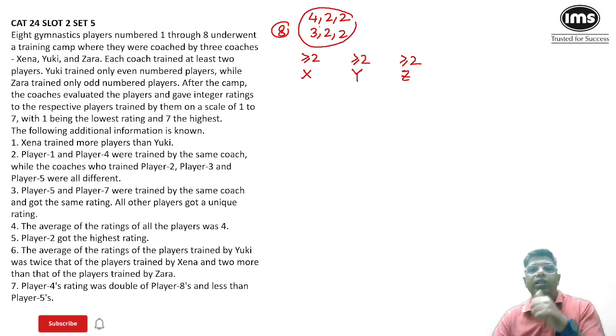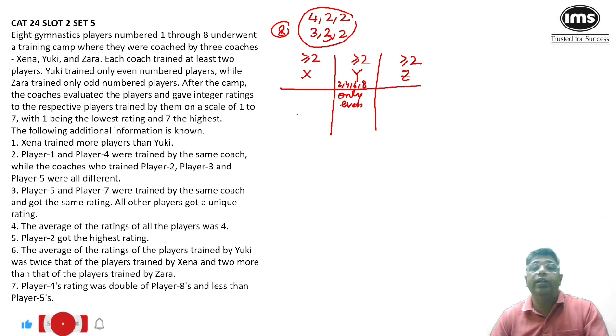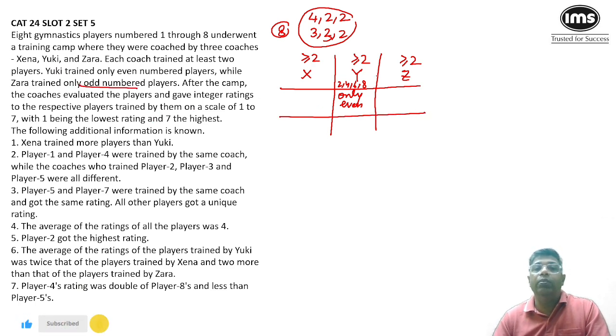So maybe one of them is coaching 4 players and the rest 2 are coaching 2 each, or two of them are coaching 3 and one is coaching 2 players. So this is how your situation would look. Now it clearly says that Y trained only an even number of players. So Y is training only even, which means 2, 4, 6 and 8. Out of these, Y can train any 2 or more than 2. And similarly, Z is training only an odd number of players. So again 1, 3, 5 and 7. So I can write only odd.